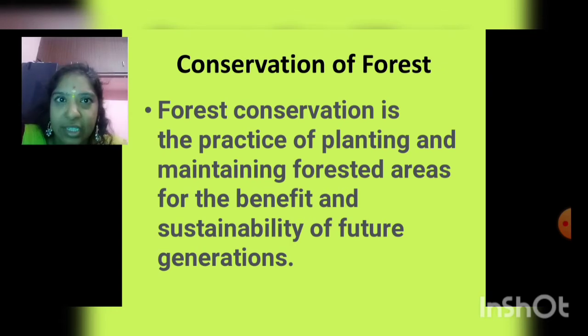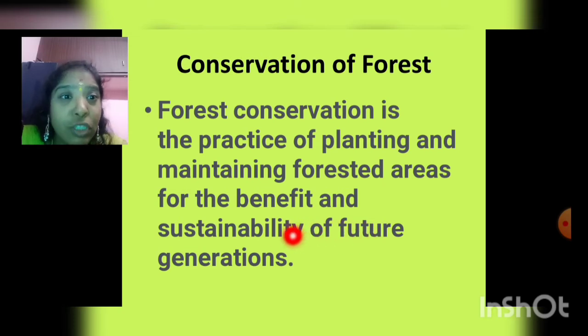Conservation of forest is nothing but forest conservation is the practice of planting and maintaining the forested areas for the benefit and sustainability of future generation. Do you think only for us we need the trees? No, not for us alone.